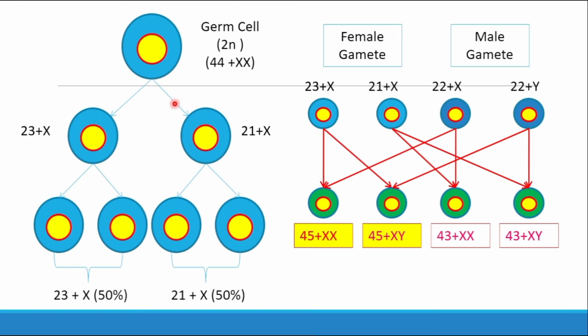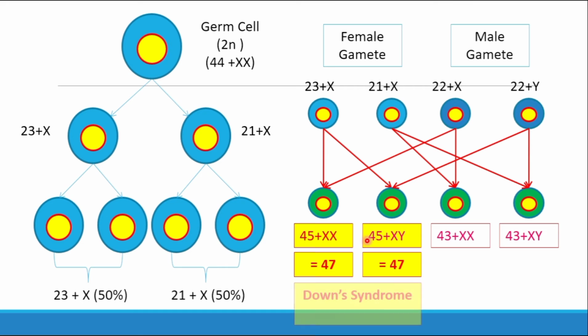You can see here a germ cell. The germ cell always contains the diploid set of chromosomes. That is 44 autosomes, and 2 sex chromosomes. At the time of meiosis there is a reduction in the chromosome number, and at meiosis II there is an equational division. But when this equational division needs to occur, what happens? There is the presence of one extra chromosome in the offspring, that is called Down syndrome.